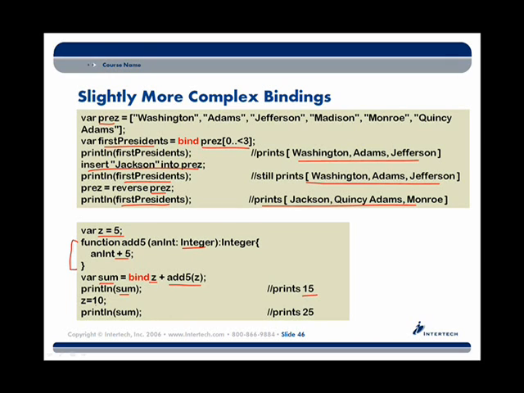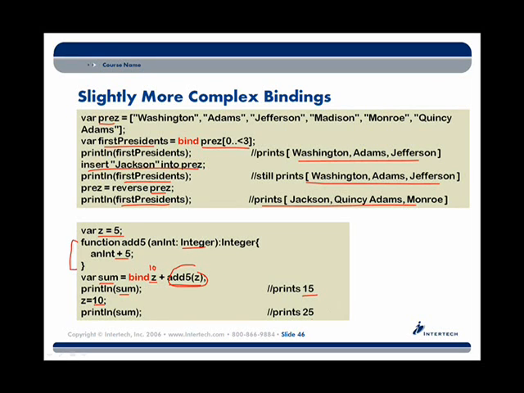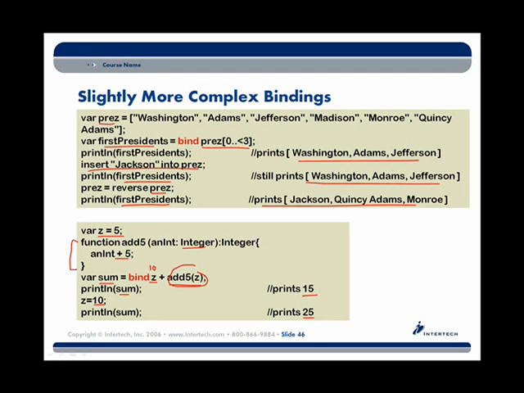If I changed z to 10, we would take 10 and again add its original add 5 value. So that was 10 plus 15, giving us the value of 25. So we're using bind not only to bind to, in this case, a variable z, but also the original return value out of a function call.